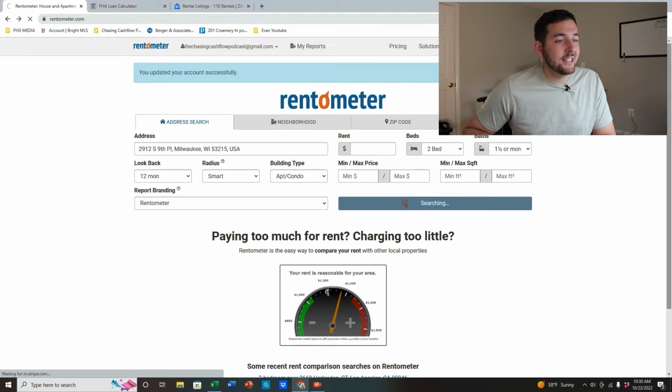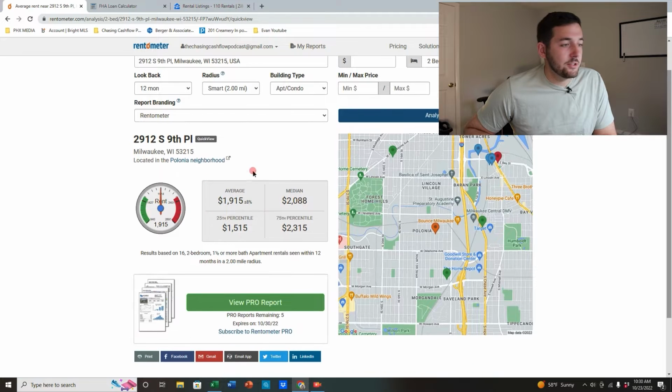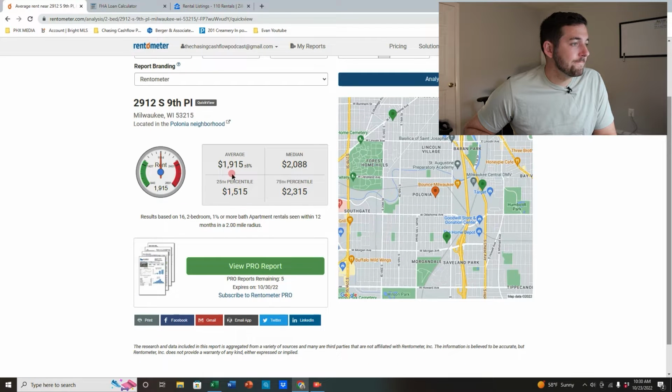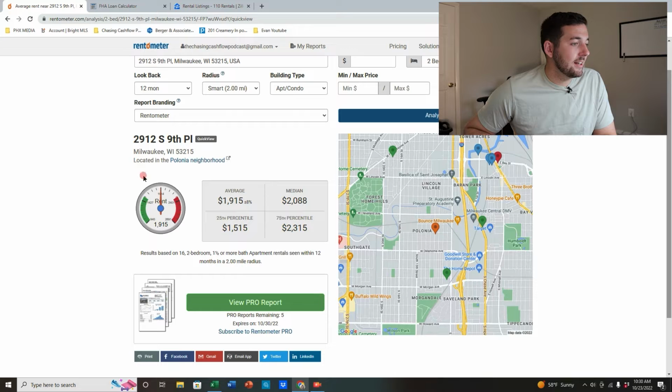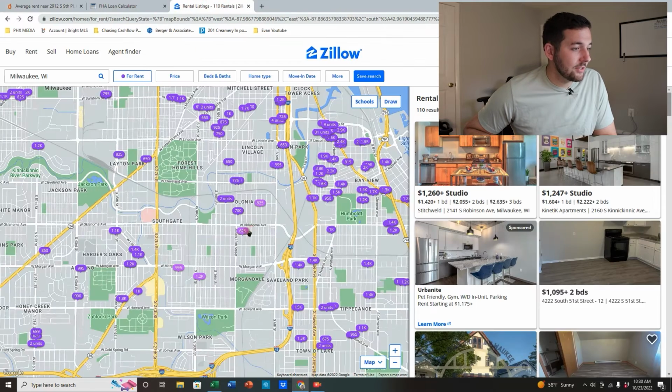So I'm going to hit analyze, and it's going to drop me down to exactly what this is going to be. Just from what I'm looking at right now, it looks like this is high, especially from what I've been seeing on Zillow. So I'm not going to go with Rentometer. I'm going to just stay with what I have, which is around $1,000.